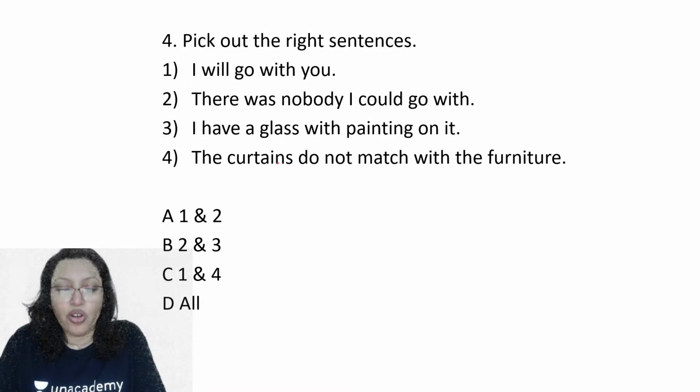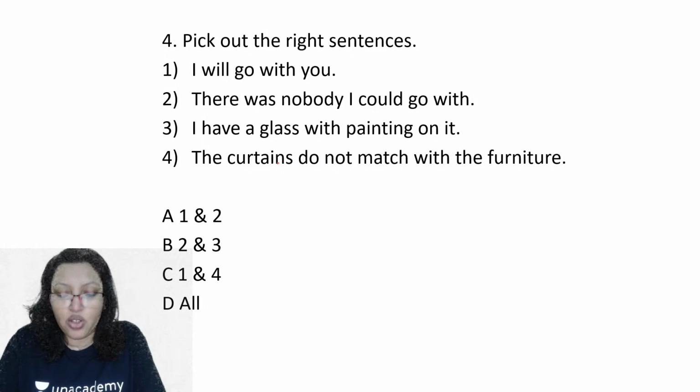Okay, waiting for your answers. Hi Shreya. हाँ guys, चलो. क्या है करेक्ट आंसर? Pick out the right sentence.